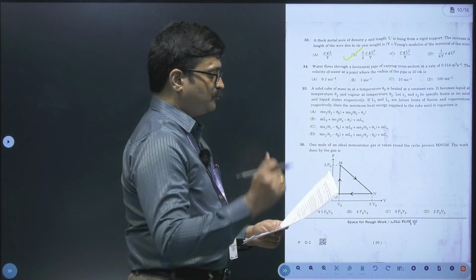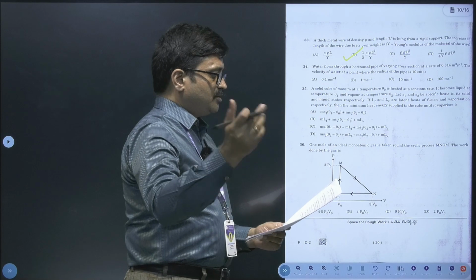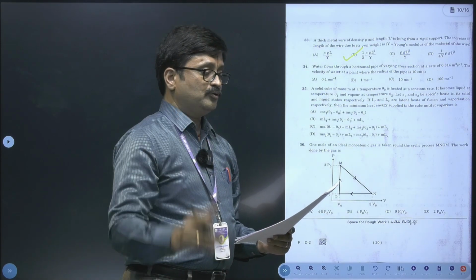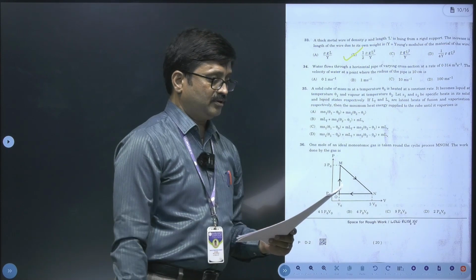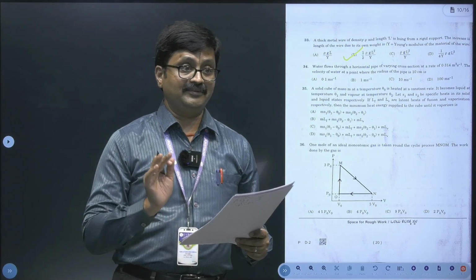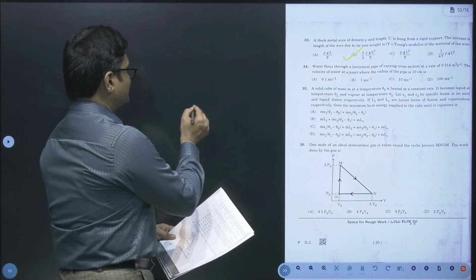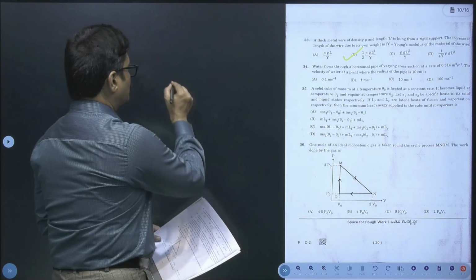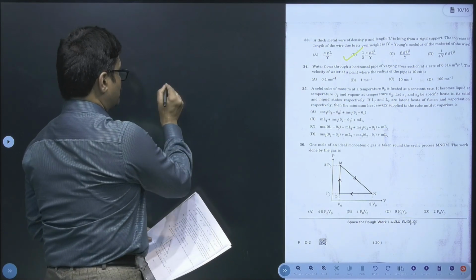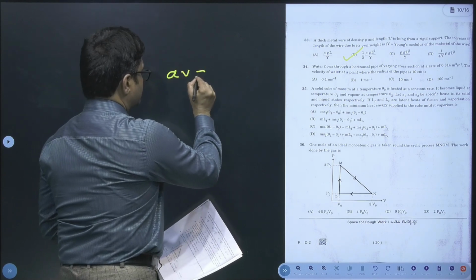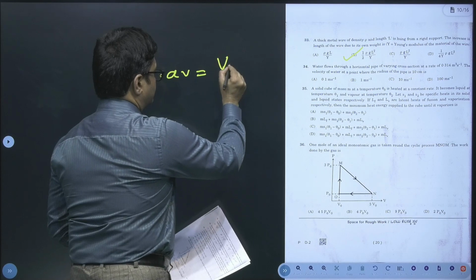Now, 34th. Water flows through a horizontal pipe of varying cross section at a rate of 0.314 meter cube per second. The velocity of water at a point where the radius of the pipe is 10 centimeter. Now, here they have given us the rate of discharge. What is rate of discharge? Volume per unit time. So, rate of discharge is area into velocity, and this is equal to volume by time.